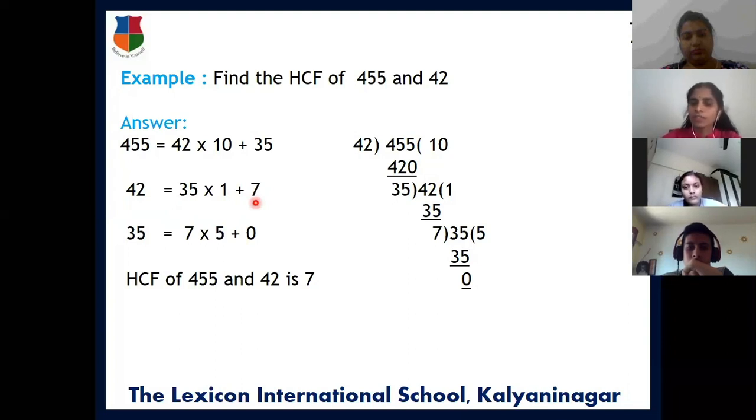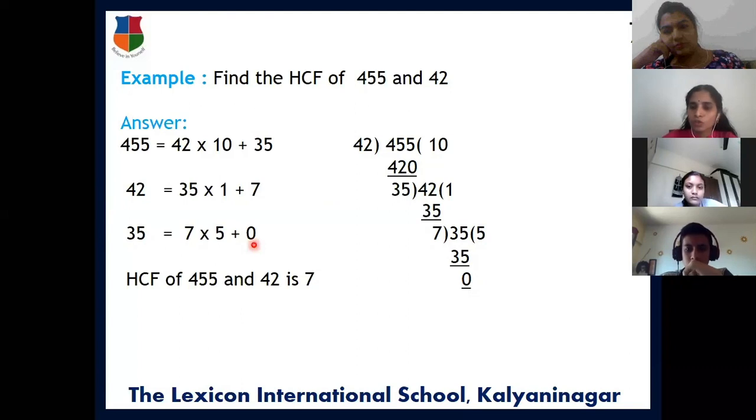So we are repeating the process again. Here again the divisor becomes the dividend, and the remainder from the preceding step becomes the divisor. After doing this division, we get 5 as the quotient and the remainder is equal to 0. Writing again in division lemma form, 35 is equal to 7 into 5 plus 0.